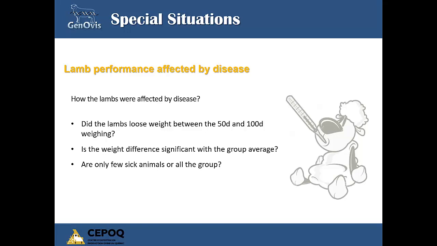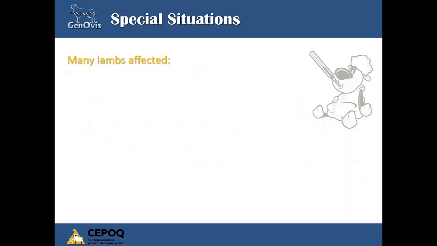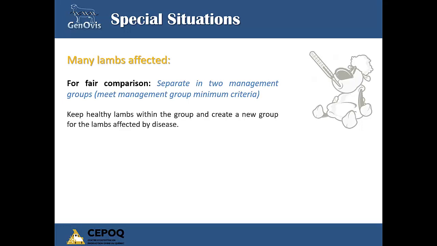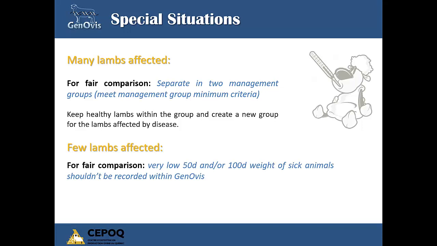If so, we need to evaluate the situation to determine how to manage the lamb groups. Did the lamb lose weight between the 50-day and 100-day weighing? Is the weight difference significant compared with the group average? Are only a few animals sick, or the whole group? If there are many sick lambs, you should separate the group into two management groups, one for the healthy lambs and another for the lambs affected by disease. If only a few animals are sick, you don't need to create two management groups.